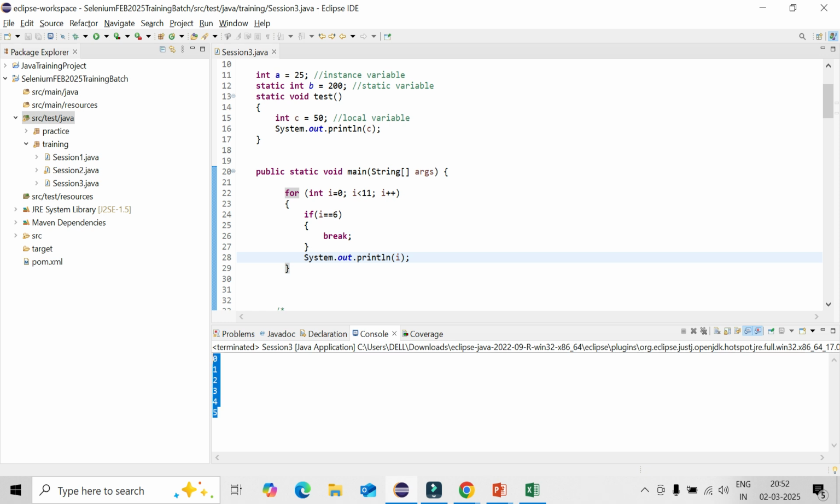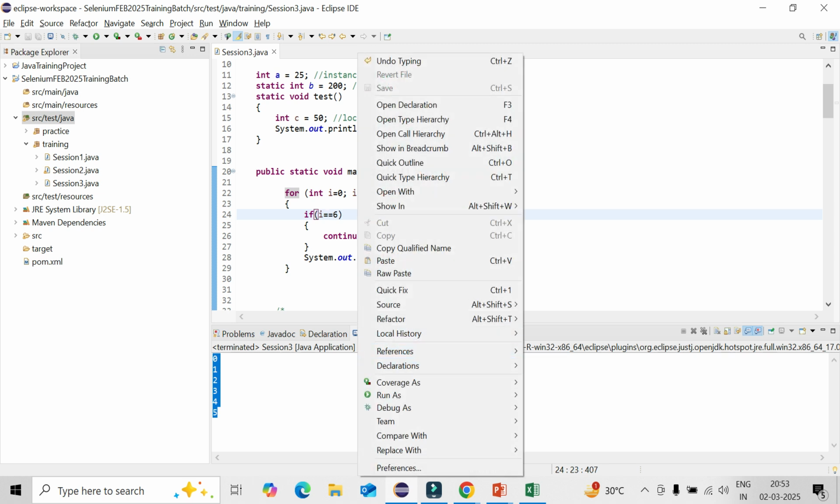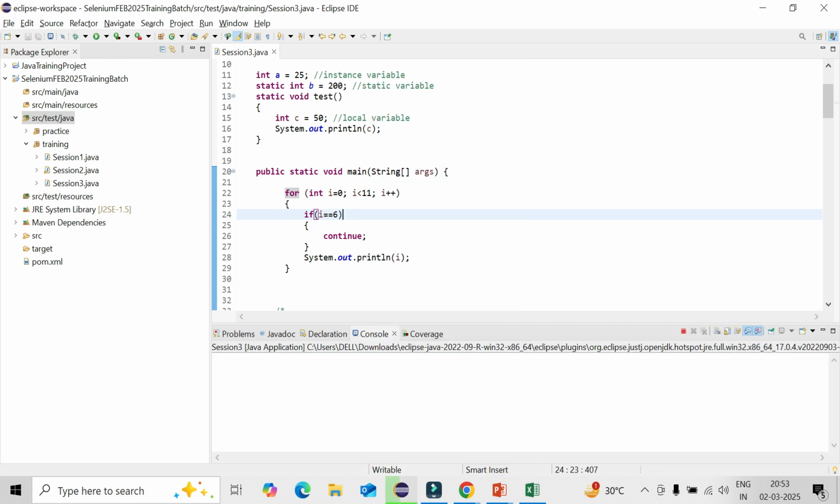Simple thing. And in case, here, instead of break, you use continue, what will happen? 6 will be skipped, so it will go for i equal to 0 to 5, 6 will be skipped, it will start again with 7, and it will go till the end. So that is the difference between break and continue.